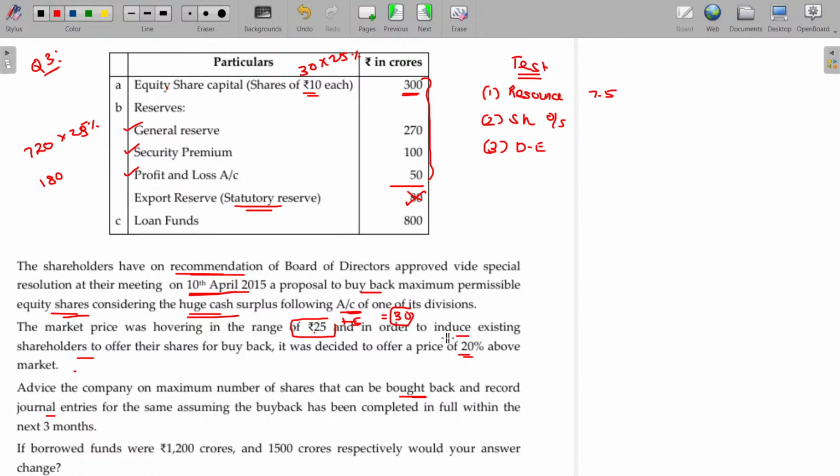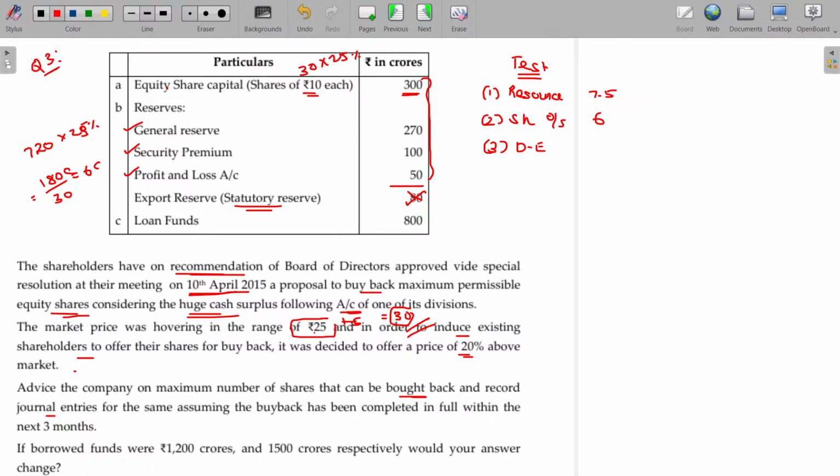Now, what is the buyback price per share? 30. Using 180, if you are buying every share, you have to pay 30 rupees, means how many shares can be bought back? 6 crore. This is crore. 6 crore shares can be bought back.